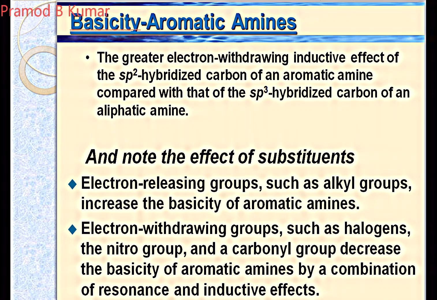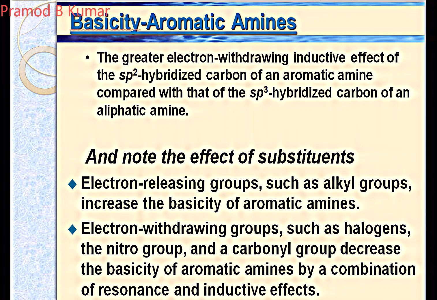Now let us see the effect of the substituents on the basicity of your amines. If there is an electron releasing group like an alkyl group, it increases the basicity. Why? Because it will increase the electron density in the ring, which in turn will give electrons to the nitrogen which is directly attacked, and thus increases the basicity.